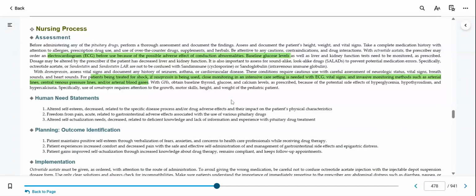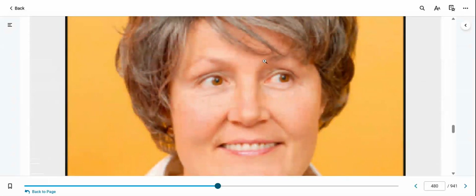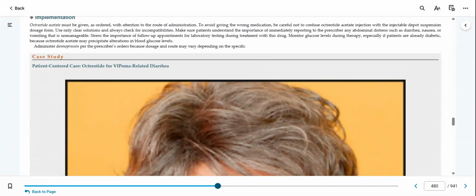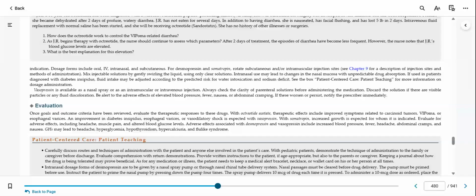And then scroll down to the end of the chapter where we talk about the assessment. Think about what we're wanting to assess with these patients before we use them. And they're mentioning the two big ones. ECG, so electrocardiogram, so I know what my patient's heart rhythm's doing. Glucose levels would be the other really important thing to mention. And then if I scroll down to implementation, make sure that the patient understands they need to report anything that's abnormal while they're going through treatment. And then evaluation: is it working? Whatever I'm using this drug for, is it doing what it's supposed to be doing for those medications?